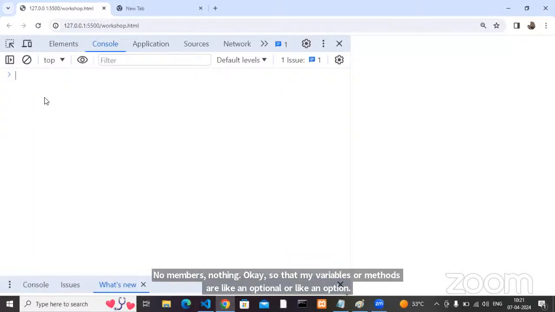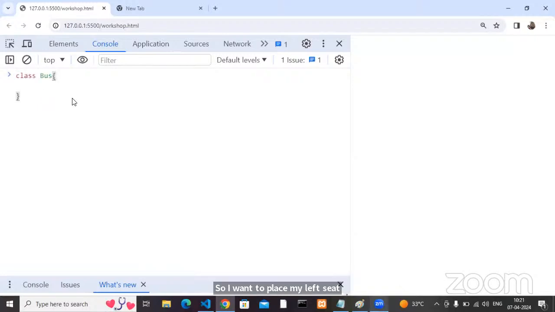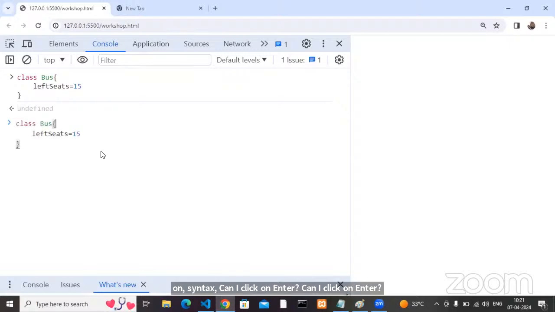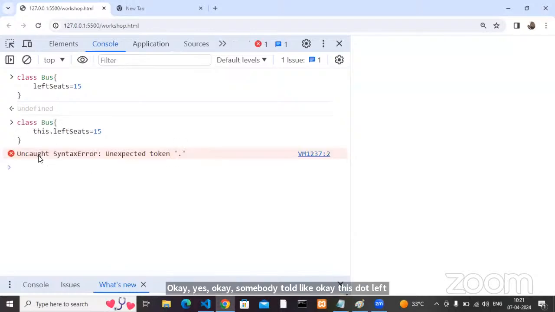So I want to place my left seats and right seats here. Can anyone tell me how we can place it? I want to place left side seats and right side seats. How we can place it? Come on. Syntactically, left seats equals 10. Can I click on enter? Okay. Somebody told this dot left seats. Can I click on enter?